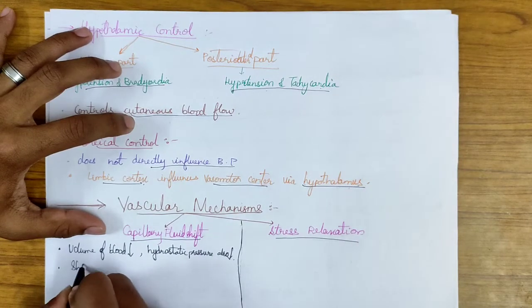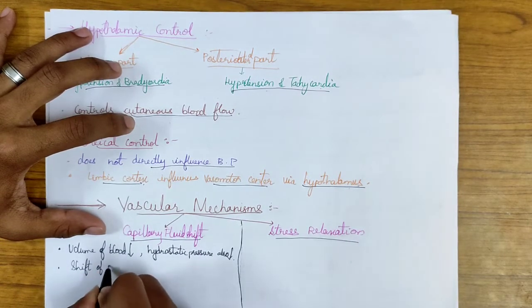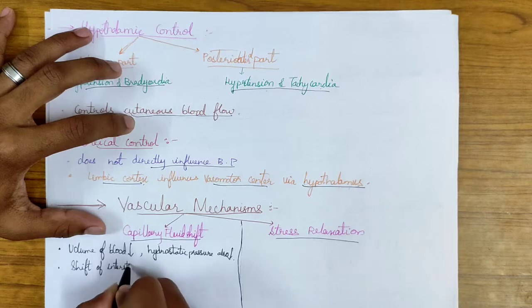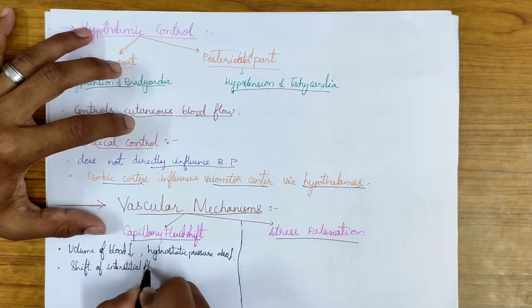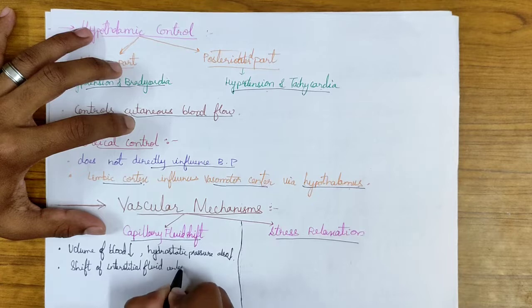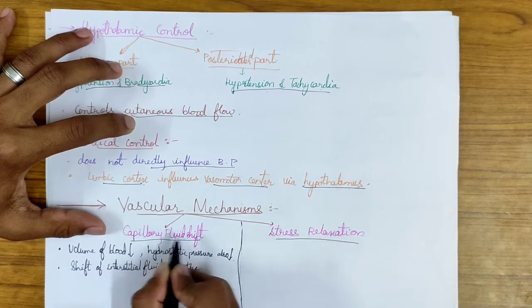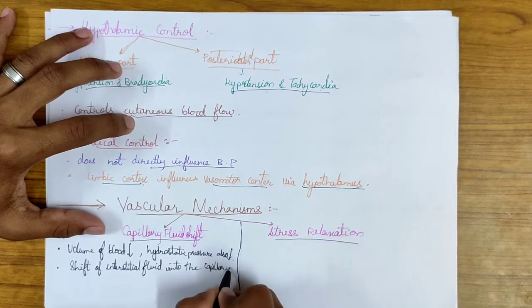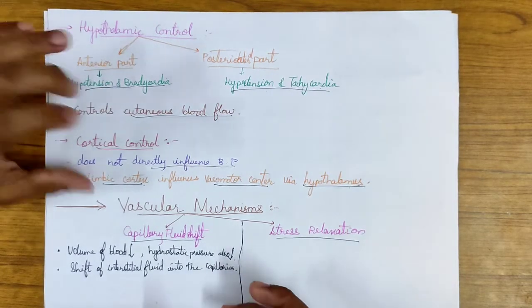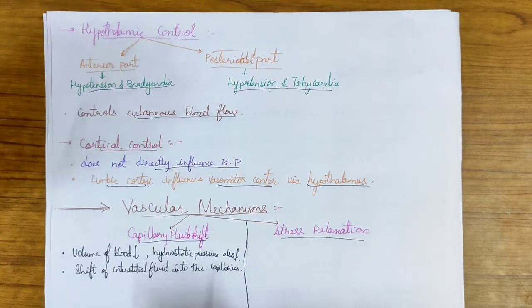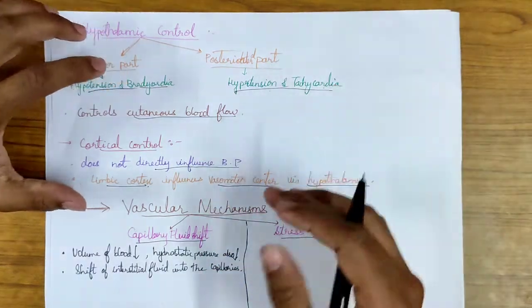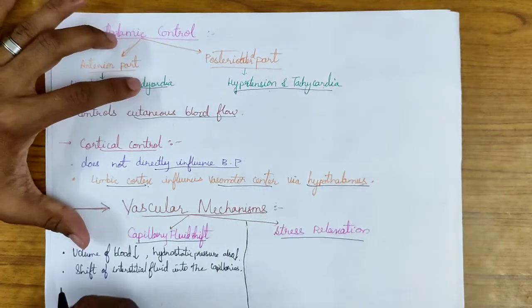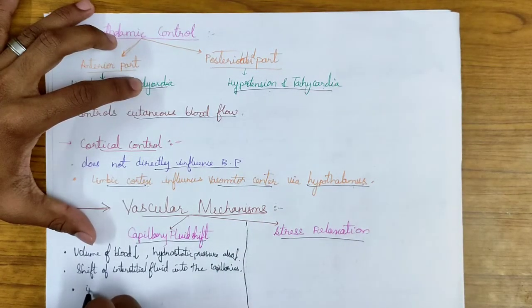So it's also called capillary fluid shift into the capillaries. This compensates the blood volume and therefore compensates the cardiac output, thereby maintaining normal blood pressure.